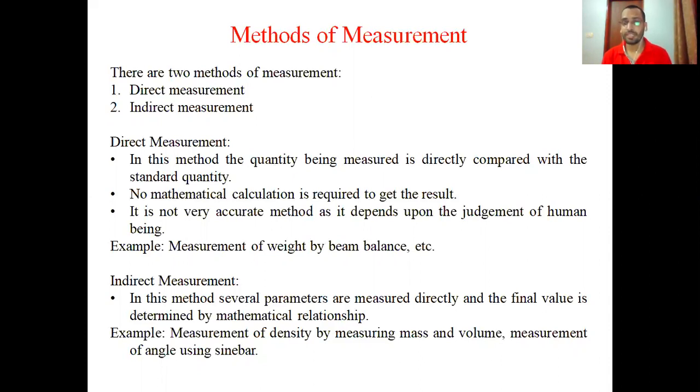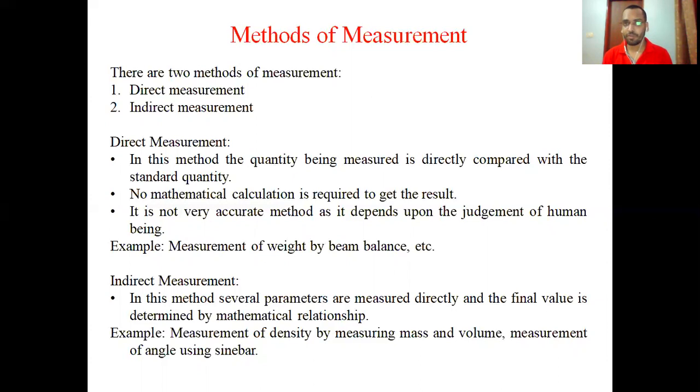It means it is using mathematical calculation. What do we have to measure? We have to measure the height first and the width of the base, and then put these values in the mathematical relationship, and we will get the area. So this type of measurement is called indirect measurement.